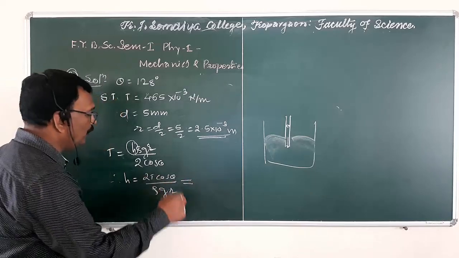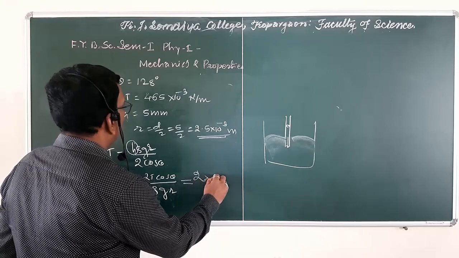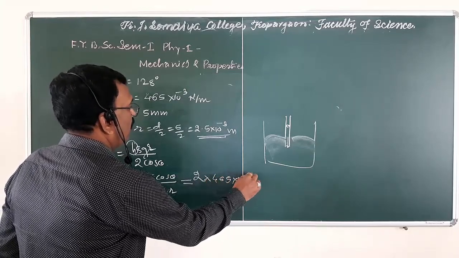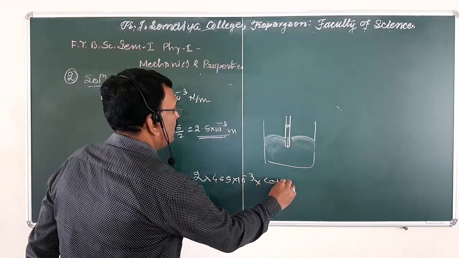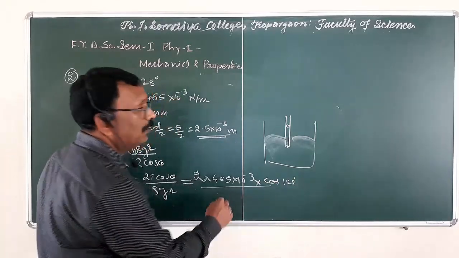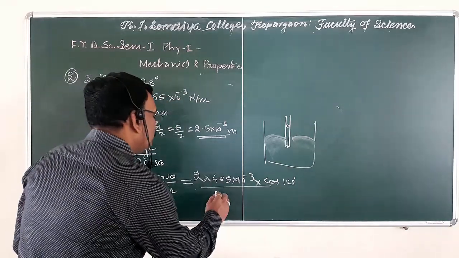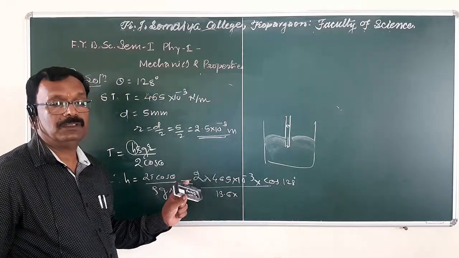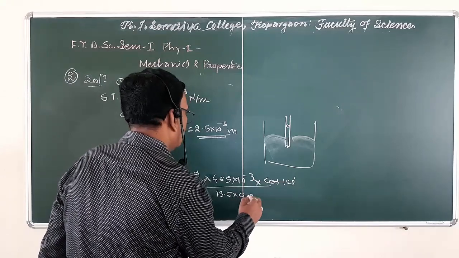When we substitute the values: 2 into T, that is 465 into 10 raised to minus 3, into cos 128, upon rho, the density of mercury, 13.6, and g, 9.8,